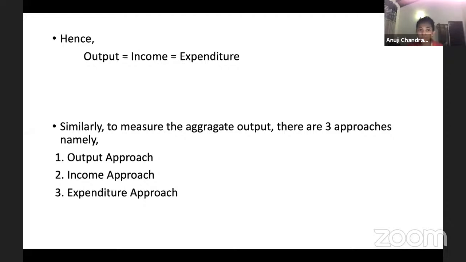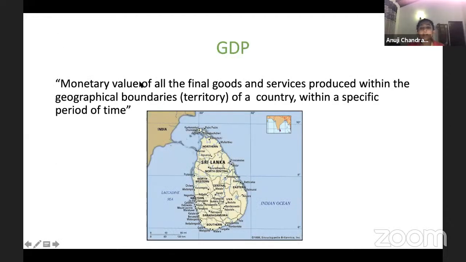Okay. So now there are two main concepts, there are more concepts, but I would say the main two concepts are called GDP and GNP. So first, let's look at GDP. GDP stands for gross domestic product. It's quite clear, right?